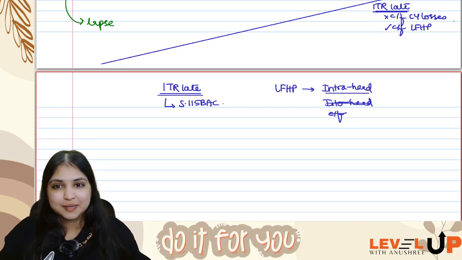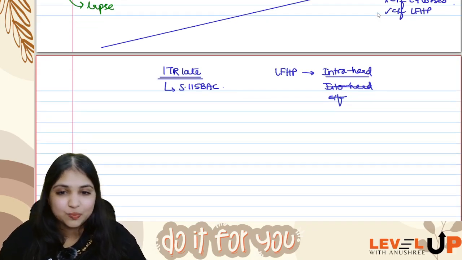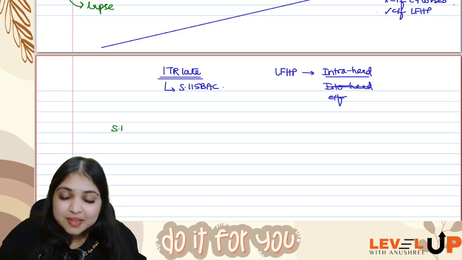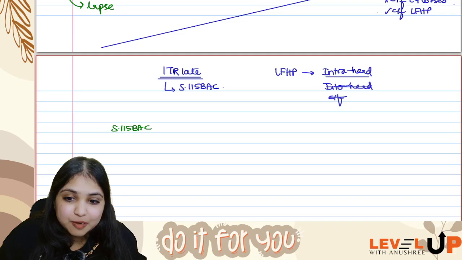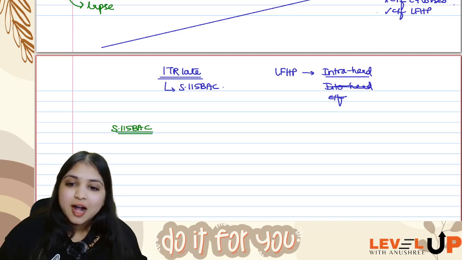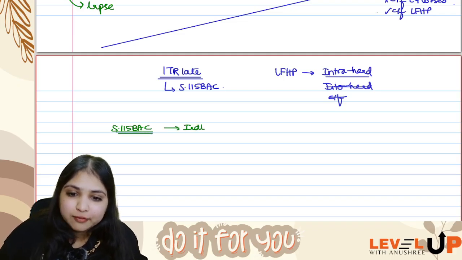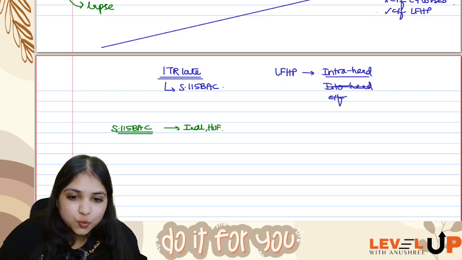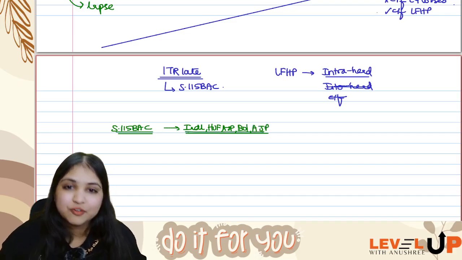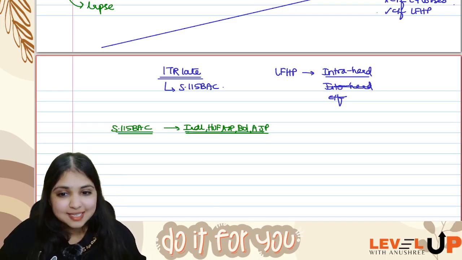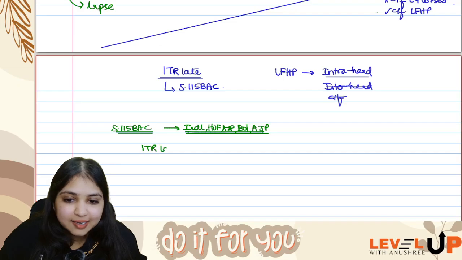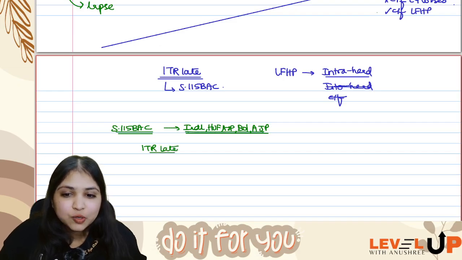Applying that rule of interpretation, my interpretation will be something like this. Tell me, is 115 BAC applicable for all assessees? No, 115 BAC is applicable only for individual, HUF, AOP, BOI, AJP. For these assessees, if you file ITR late, then you don't have a choice.